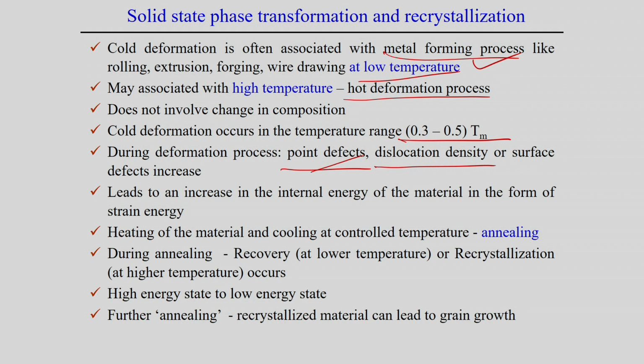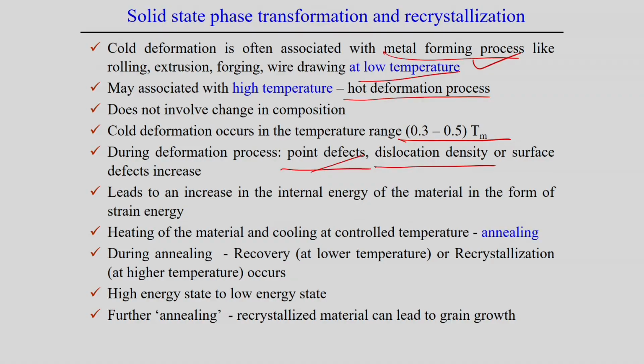Now, in most practical cases, after the material deformation process, we normally follow some kind of heat treatment process. Normally we follow annealing processes, such that the deformed grain shape, or any internal stress that exists after the deformation, can be relieved if we follow some kind of heat treatment process.